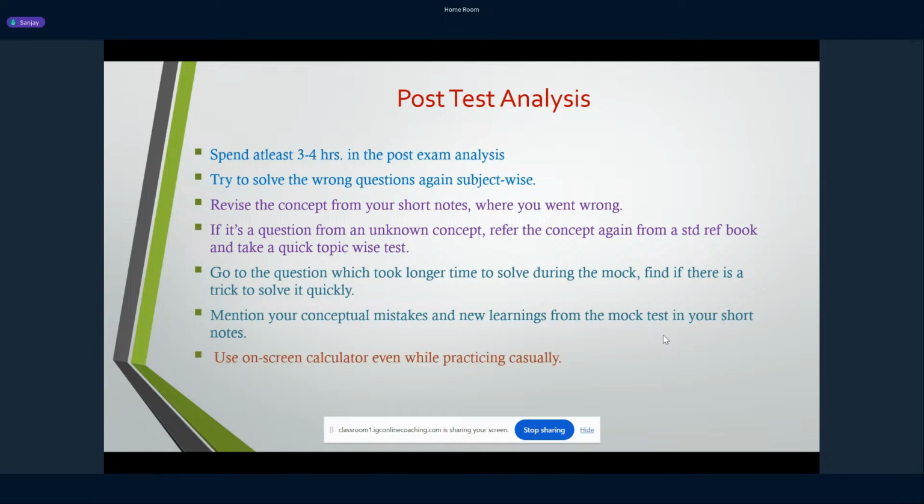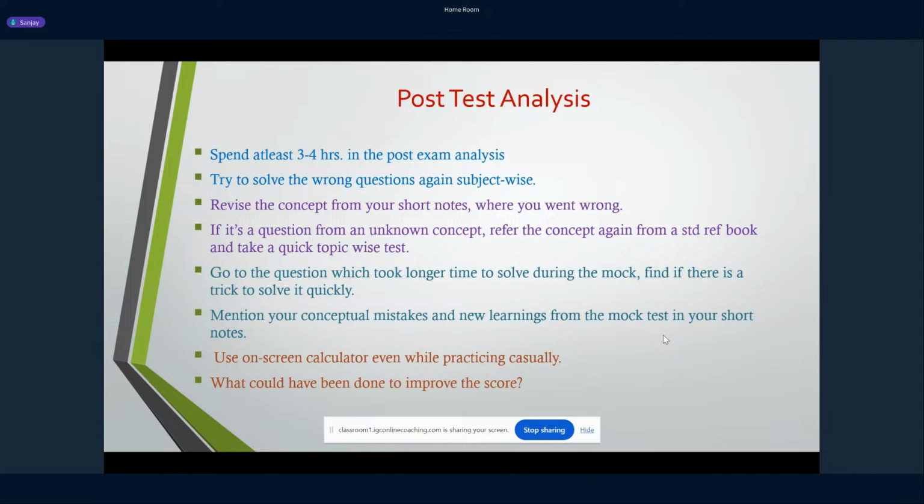And even when you are doing the post test analysis, where you are trying to solve the questions casually, use the on screen calculator. Why I'm repeatedly focusing on this part is, when I was attempting it for the first time, I did not have enough practice on the on screen calculator, and I lost a lot of time, and it was complete mismanagement just because of this on screen calculator thing. So make sure that you practice, so that you should not lose marks or time because of the calculator thing. That part you should be taking care of.